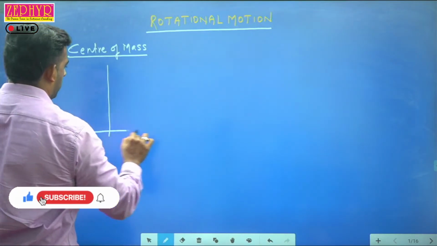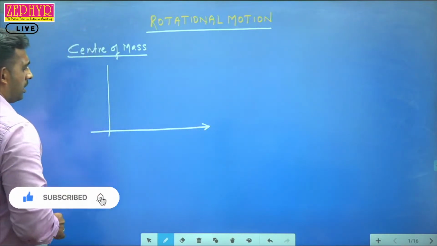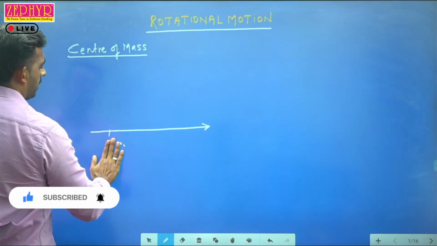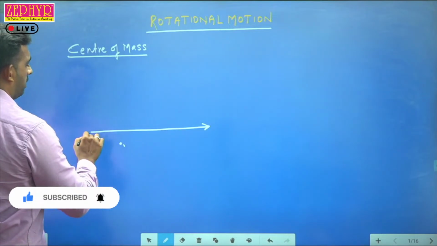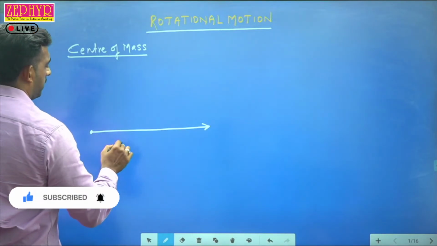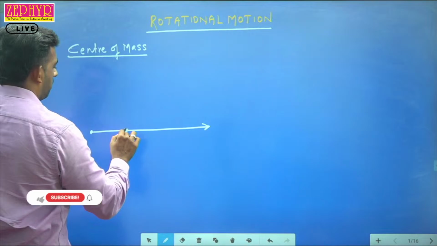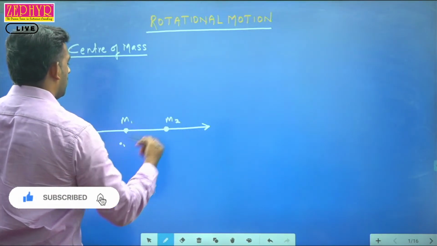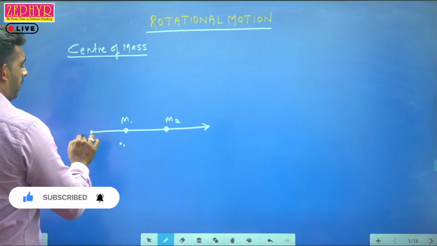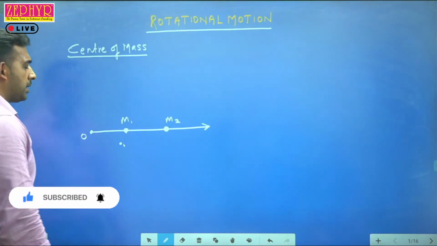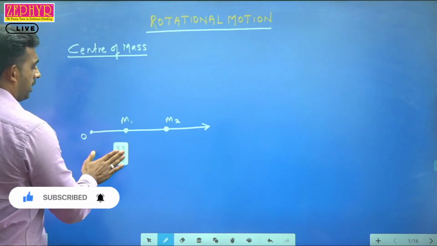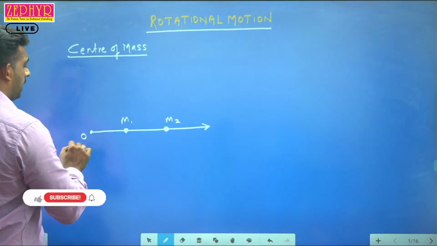Let me introduce it with a single dimension coordinate. Let us consider only the x-axis in which the masses are distributed. Let us consider mass m1 and mass m2, and a reference point, the origin, from which the distances to the masses are calculated.